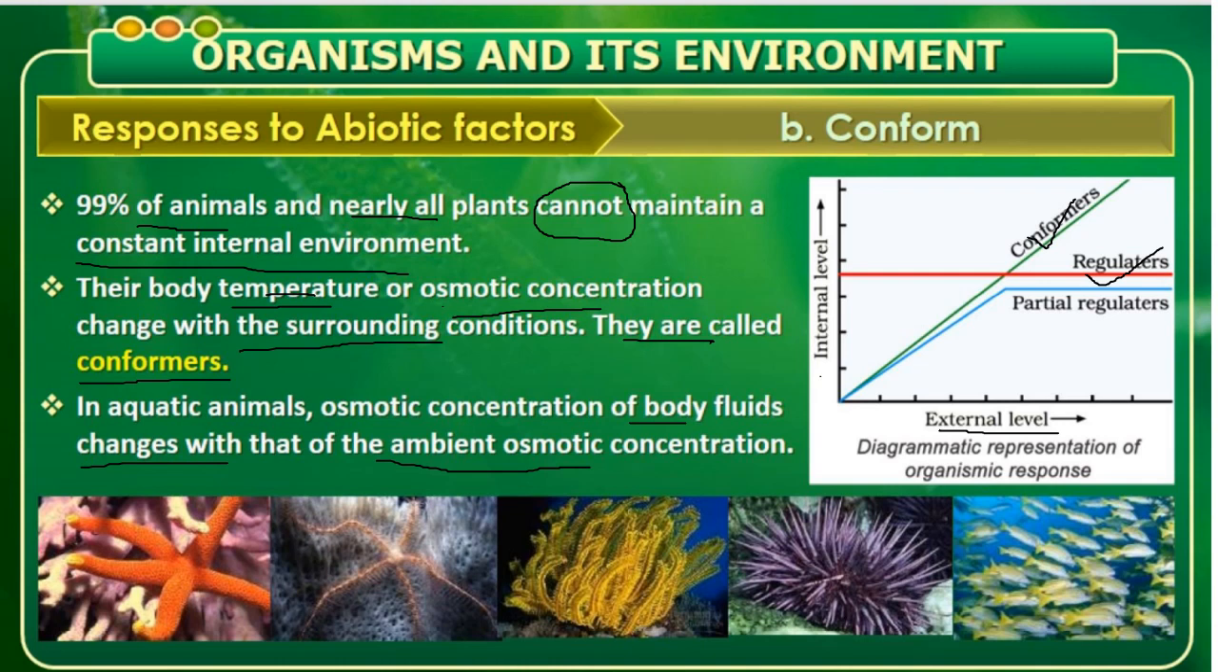So what are regulators? Regulators are the organisms which maintain a constant internal environment, though there is a change in the external environment. But conformers cannot maintain a constant internal environment. They change according to the change in the external environment. So both things are important: one is temperature, the other one is osmotic concentration.